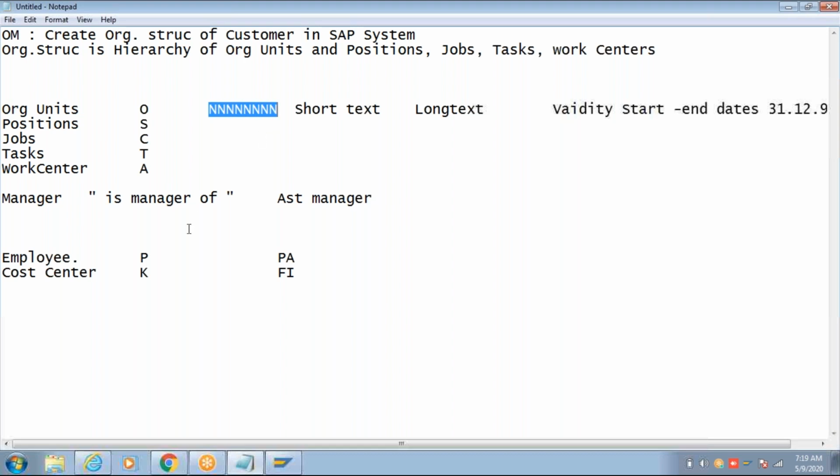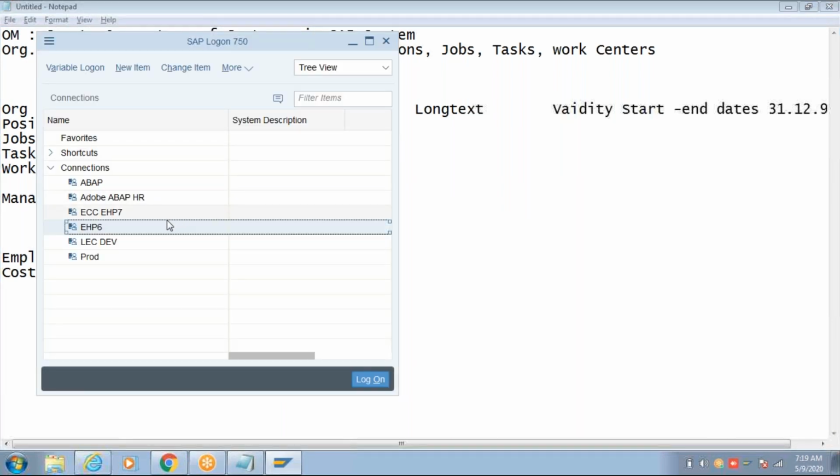Like the employee number, right? For an employee, you have an employee ID. Similarly, organizational units will have an organizational unit ID, positions will have a position ID, jobs will have a job ID, etc. Let me show you the existing structure.